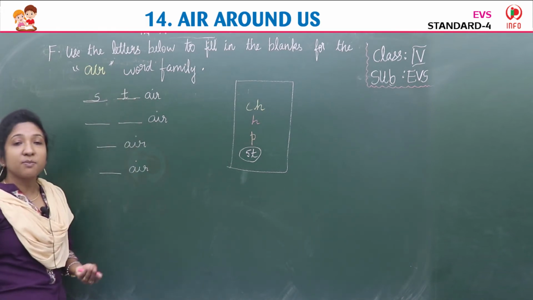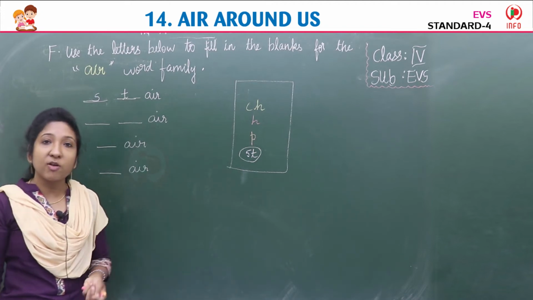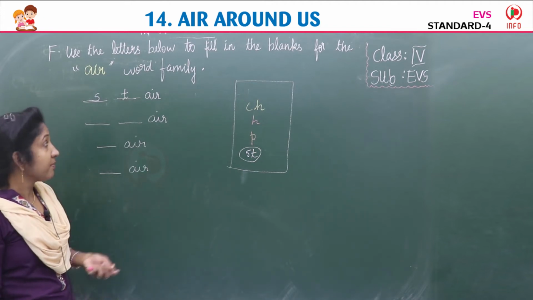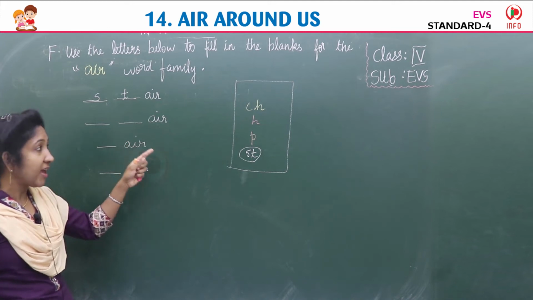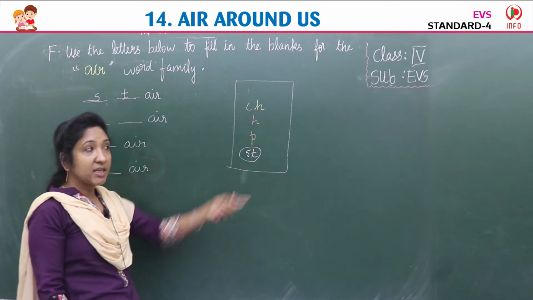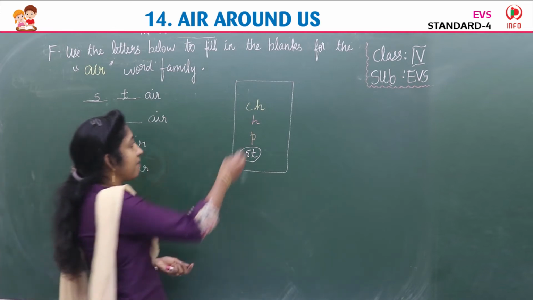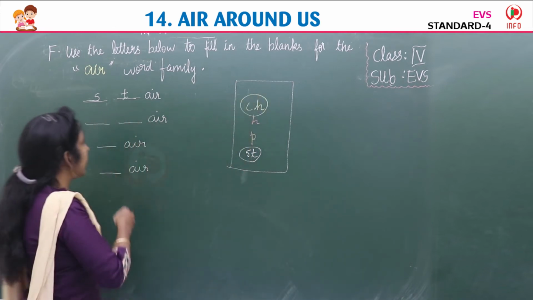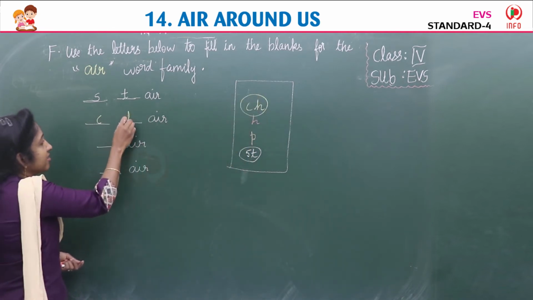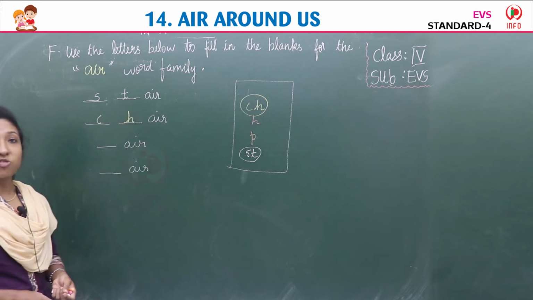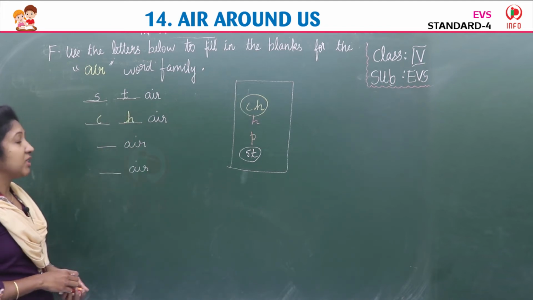Now see the second image. Which is the second image here, children? The second image is a chair. You have to choose the first letters given in the box. What is that? C-H. C-H-A-I-R, chair.